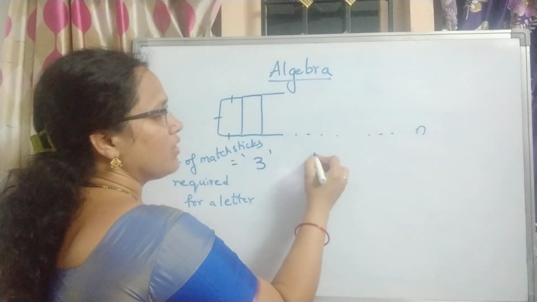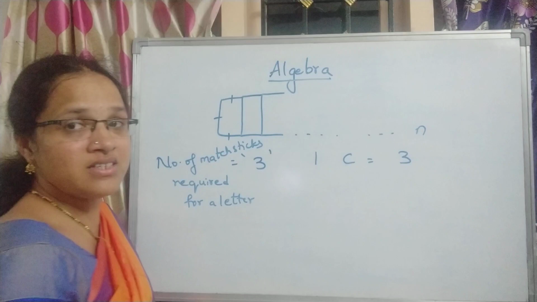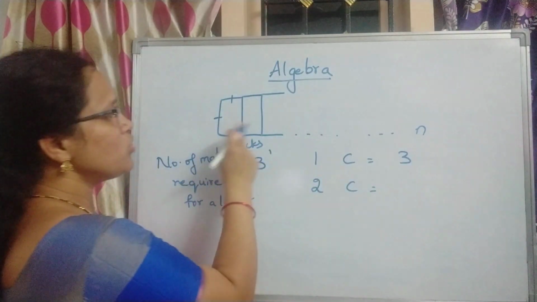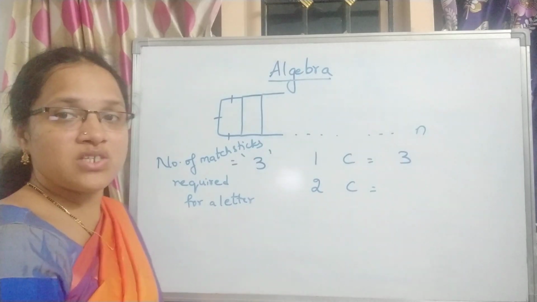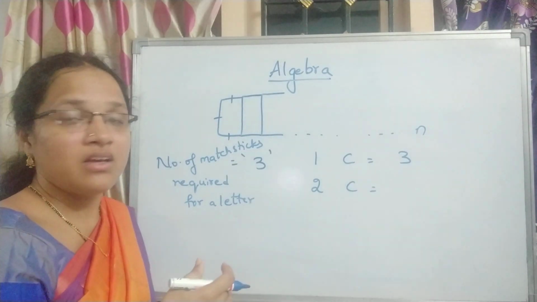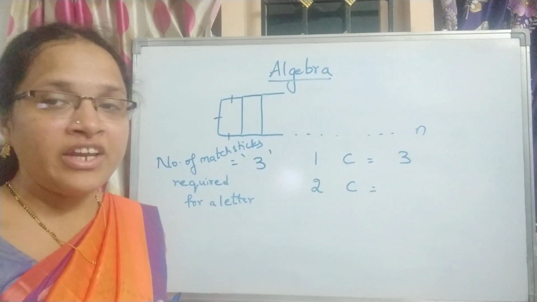Suppose 1 C, if it is there, we are having 3. Suppose you have 2 C's. If there are 2 C's attached together, how many matchsticks would you require? We need 6, because it is very simple, there are only 2 here. You are adding them very nicely.